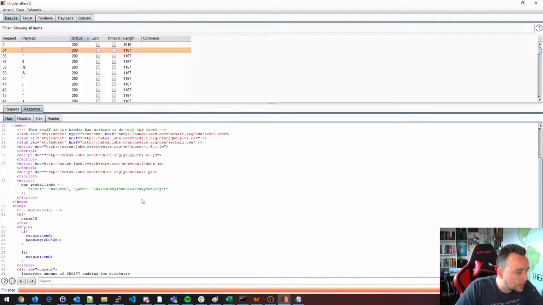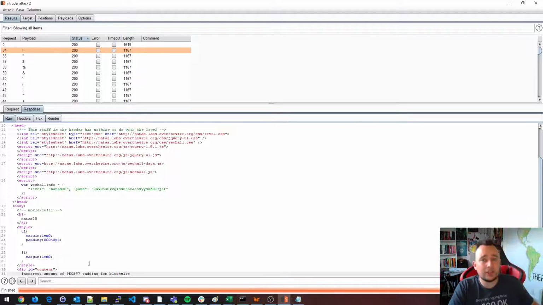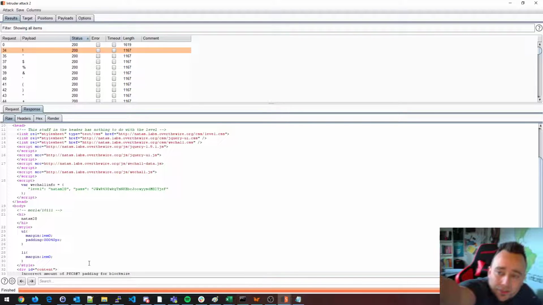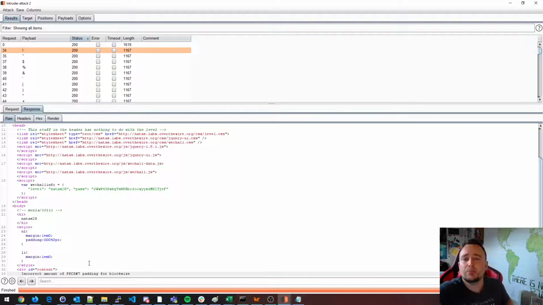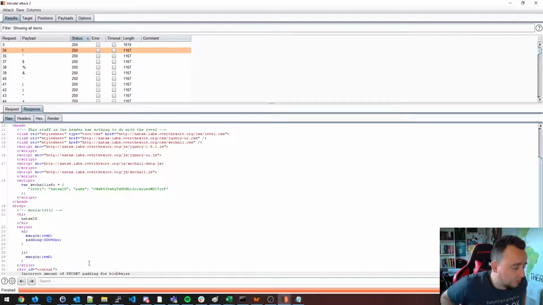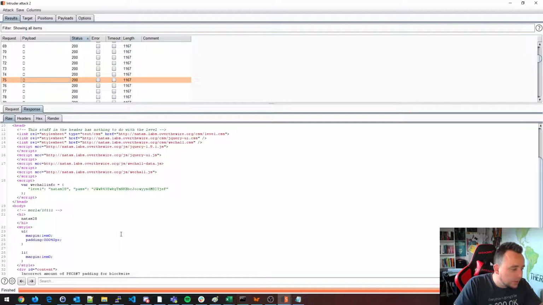Then on these we have incorrect amount of PKCS number 7 padding. So we have padding here, and this padding basically means that we're looking at a block cipher. That's basically what we can conclude from this fact. The fact that we're seeing this error message, incorrect amount of PKCS 7 padding for block sizes, means that it's a block cipher, it's not a stream cipher.